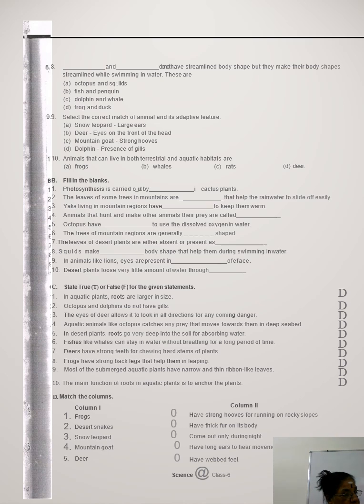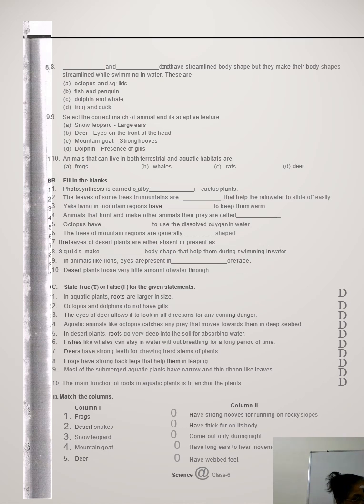Next one, animals living in the mountain region have long hairs to keep them warm. Animals living in the mountain region will have long hairs to keep them warm. I hope you could understand this. For example, the yak will have long hair to keep them warm.